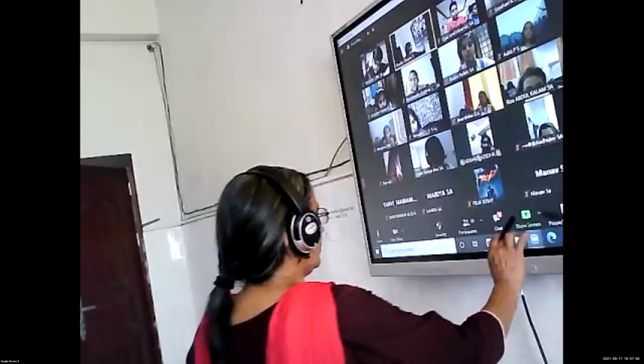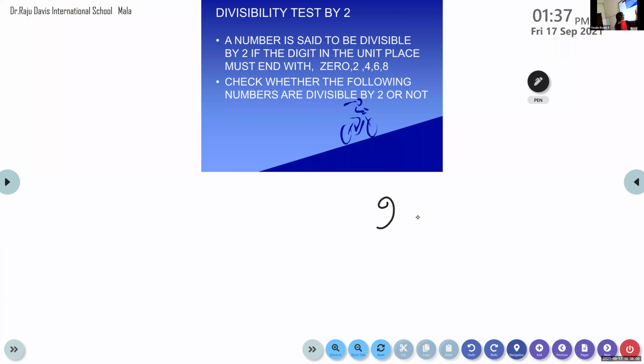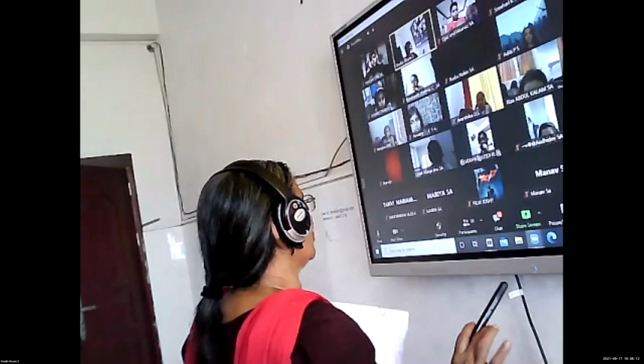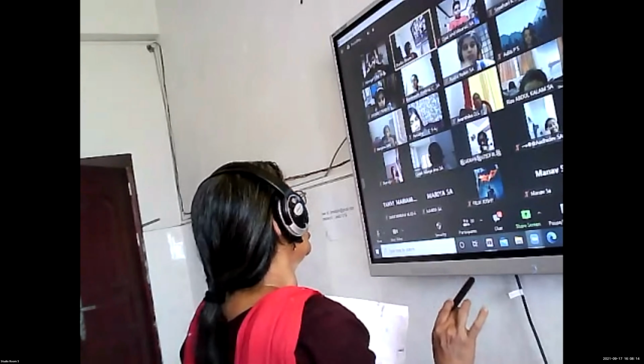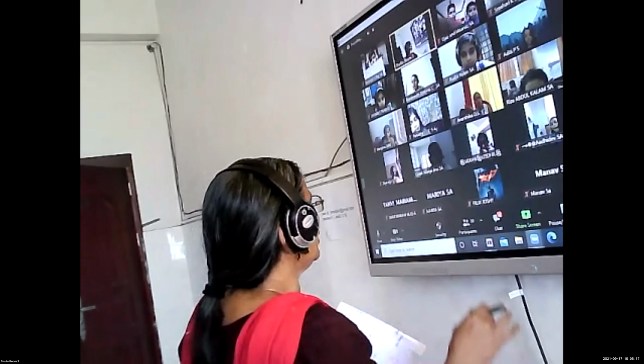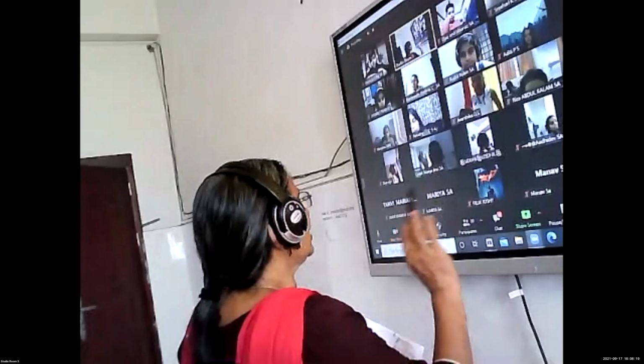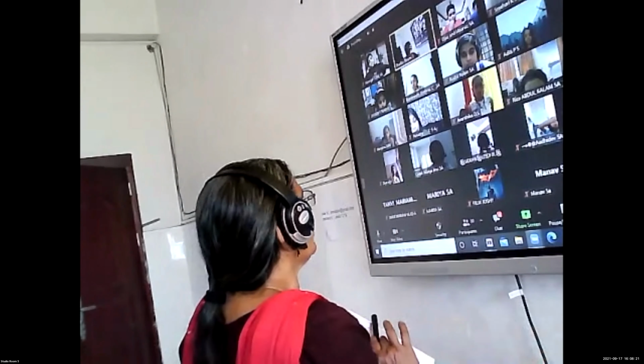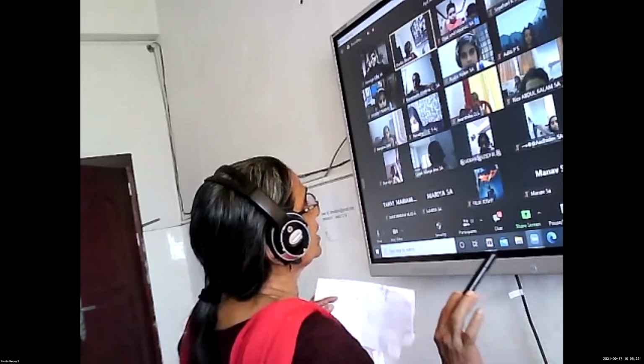28. Is it divisible by 2? Yes. Is it divisible by 3? No. So 28 is not divisible by 6. It is divisible by 2, but not divisible by 3. One condition is not satisfied, so 28 is not divisible by 6.